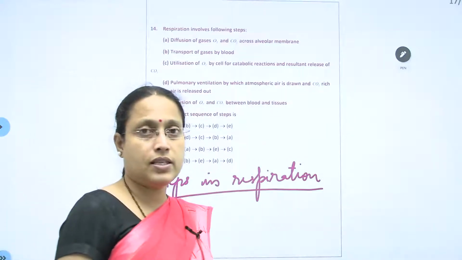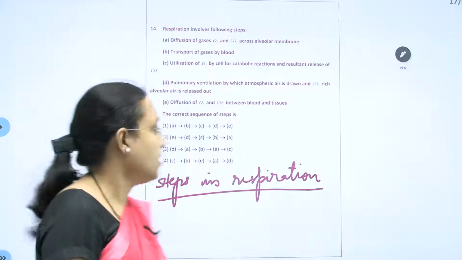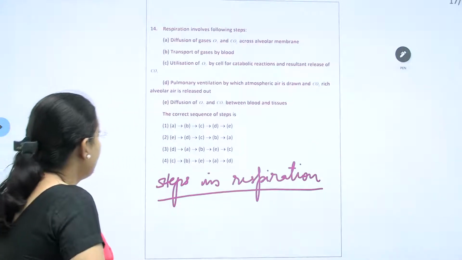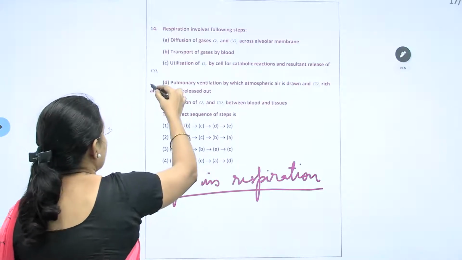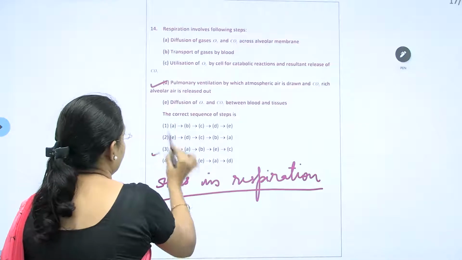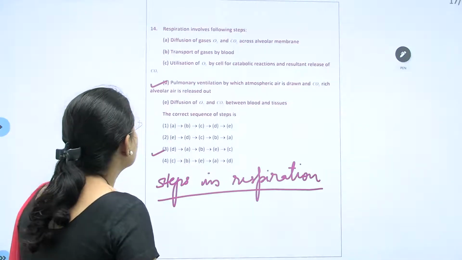So first, what occurs? Pulmonary ventilation occurs, D. Then what occurs after that?